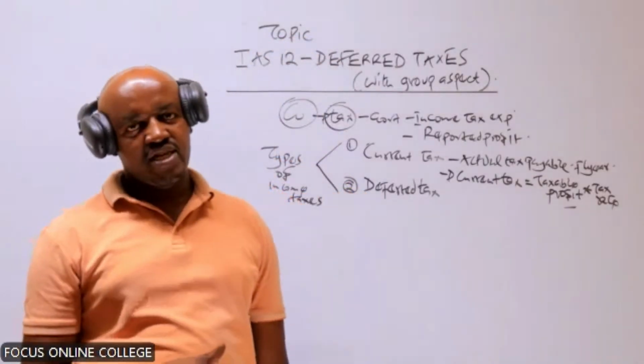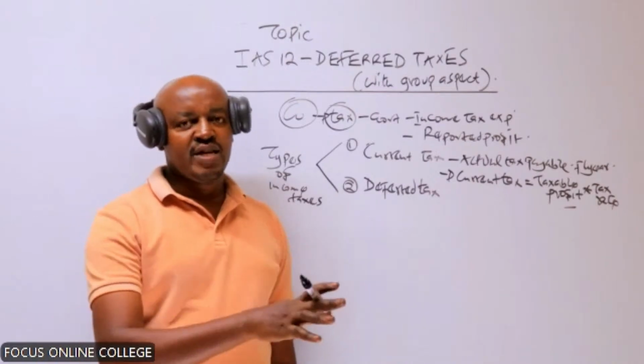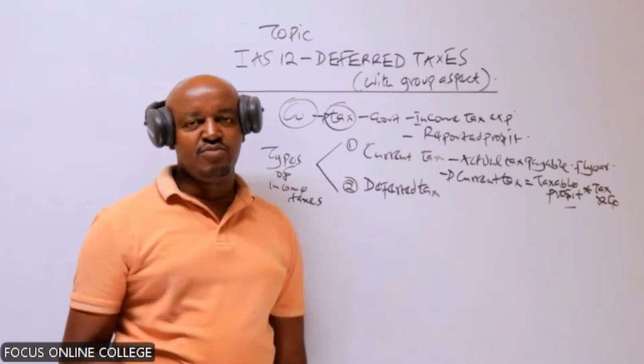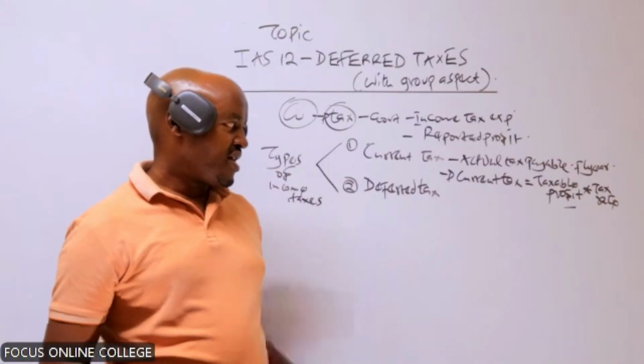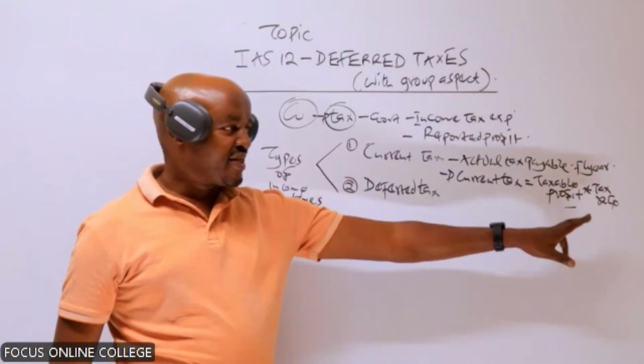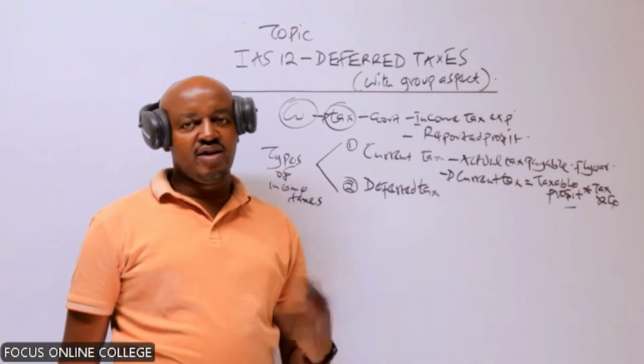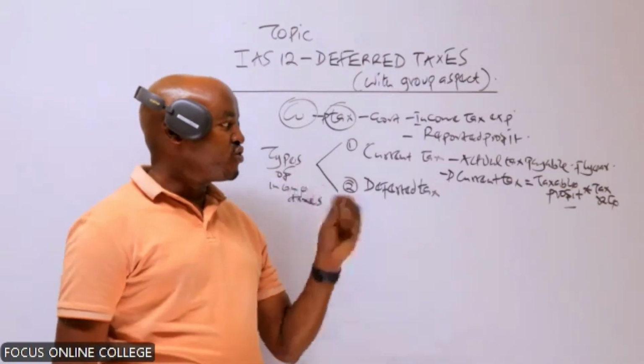How do we compute the taxable profit? We take the taxable incomes of the company minus the allowable or the deductible expenses. Whatever you get is the taxable profit. We take that taxable profit and multiply it with the tax rate. Now that will give us the actual amount of tax which a company should pay to the government.